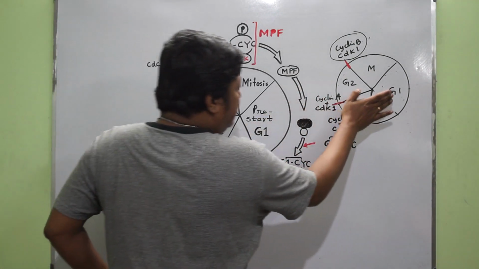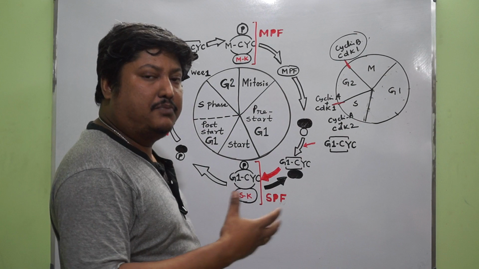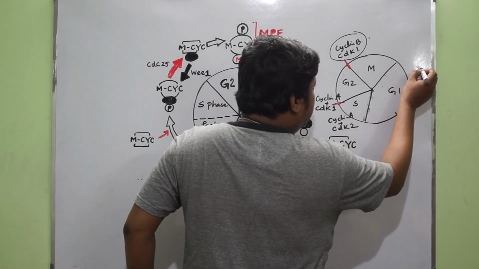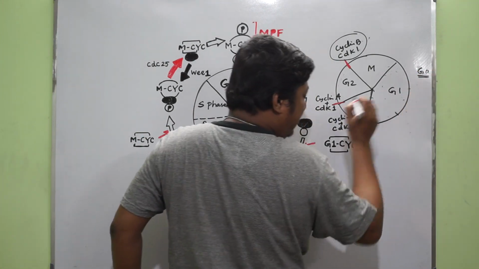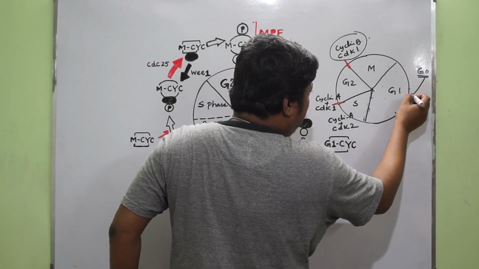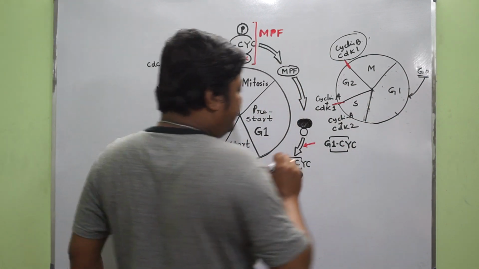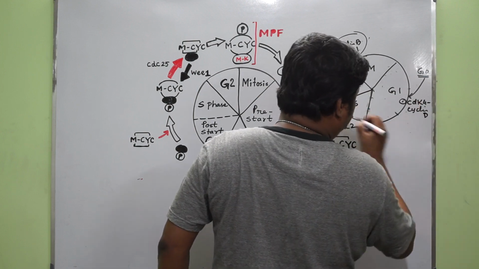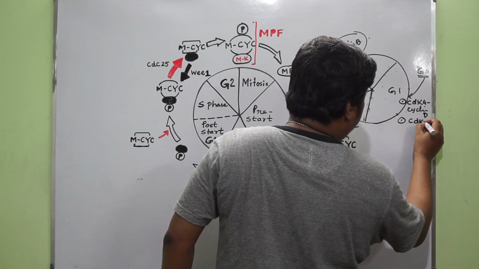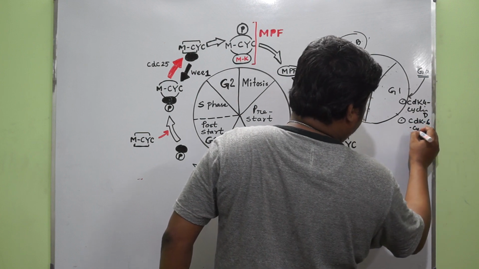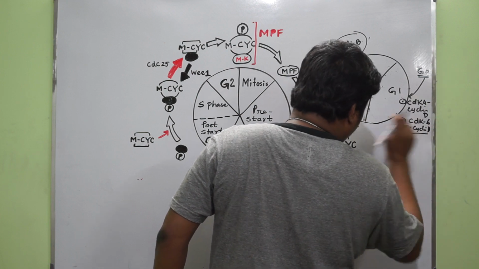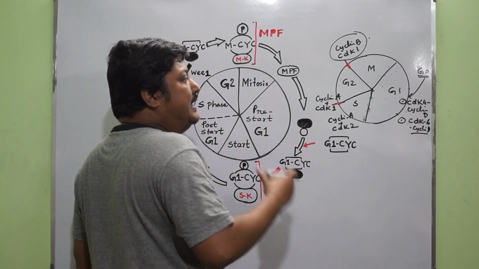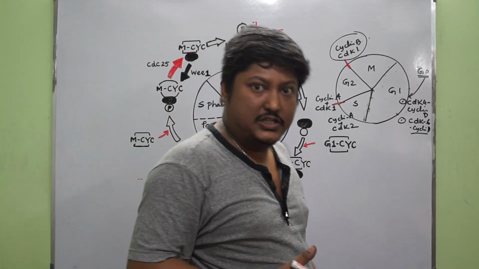Now the G1 phase is very significant because it's a decision making phase, and when the cell is in the G0 phase, to activate the cell there are different types of cyclins. First, CDK4 cyclin D, and the second one is CDK6 cyclin D. So these two kinds of CDK cyclin complex activate the cell while the cell is in the quiescent phase or the G0 phase.